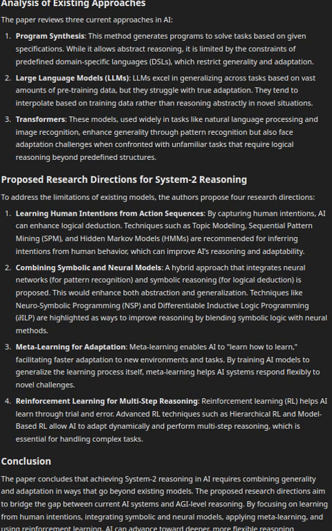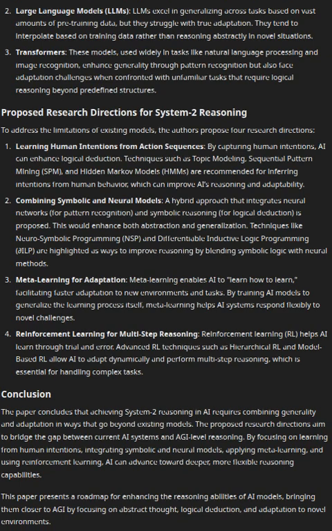3. Transformers. These models, used widely in tasks like natural language processing and image recognition, enhance generality through pattern recognition, but also face adaptation challenges when confronted with unfamiliar tasks that require logical reasoning beyond predefined structures. Proposed research directions for System 2 reasoning. To address the limitations of existing models, the authors propose 4 research directions.